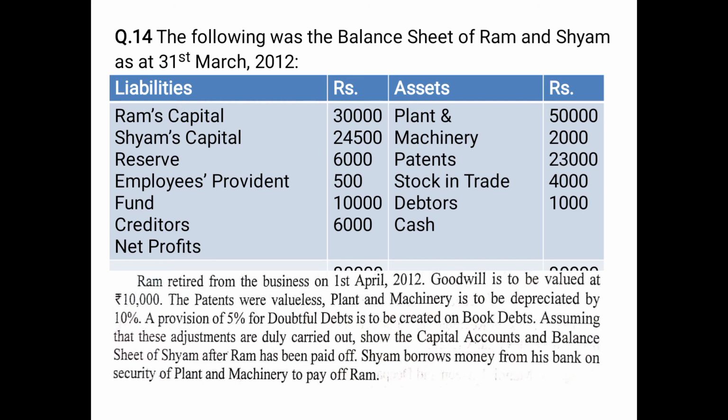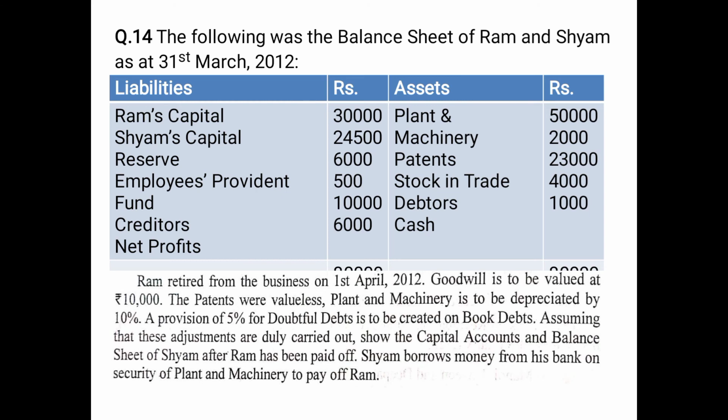Then a provision of 5% for doubtful debts is to be created on book debts. As you can see, the value of debtors is 4,000. So 5% provision is to be created on it. That means 200. So it is an increase in liability. It will be shown on the debit side as 'to provision for doubtful debts 200'.